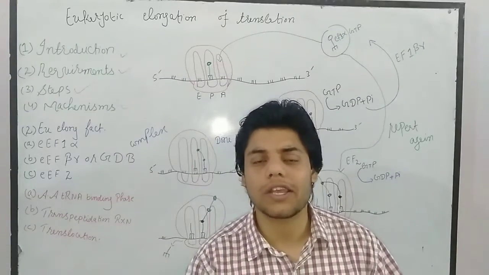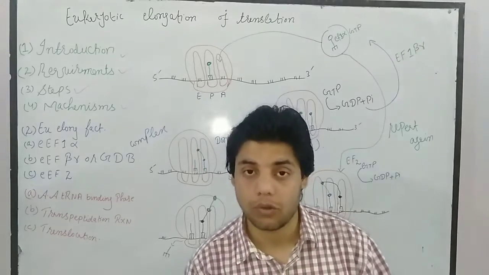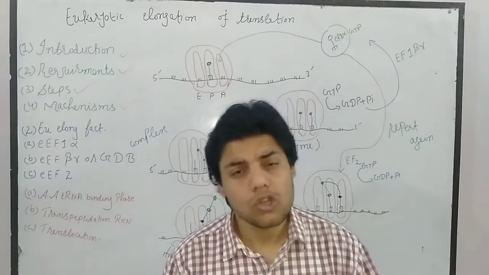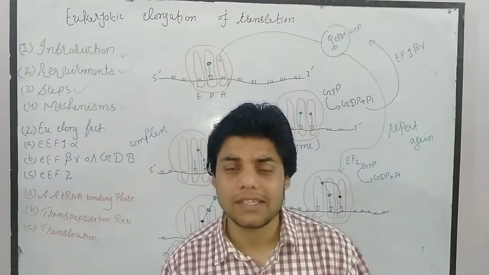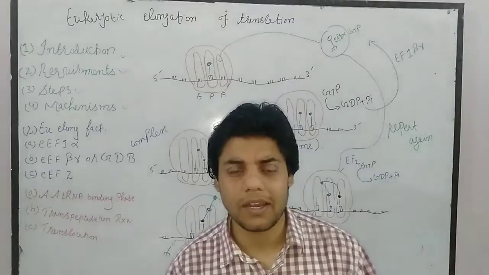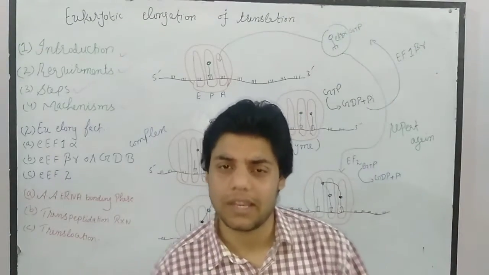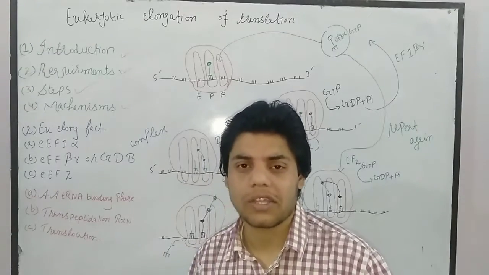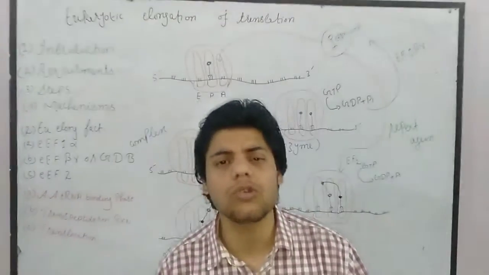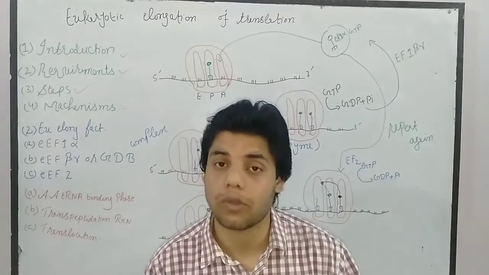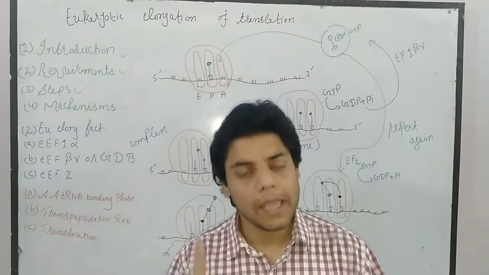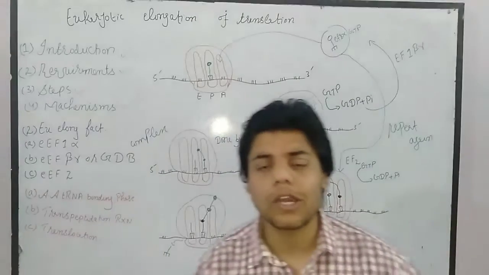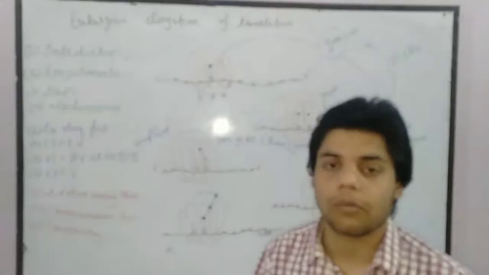It occurs in prokaryotes and also in eukaryotes. If you remember, we talked about elongation of translation in prokaryotes. In prokaryotes it is very simple and easy. In eukaryotes it is also simple and easy, but a little bit more complicated. So I recommend that before starting this video lecture in detail, you understand the elongation of translation in prokaryotes, because it is very easy in prokaryotes, but in eukaryotes it is a little bit complicated.